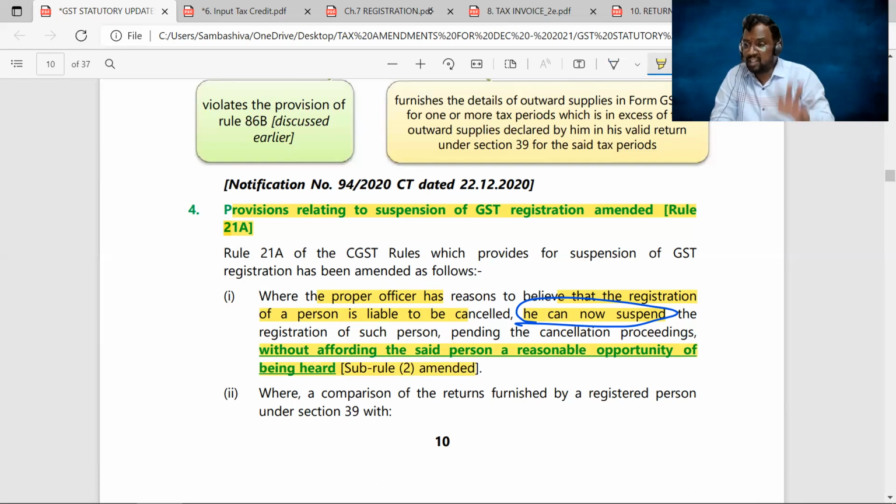So for the suspension, straight away he can suspend the certificate of registration.